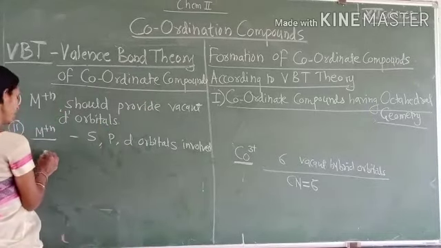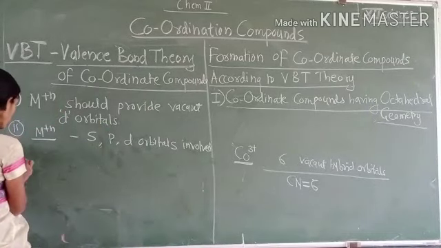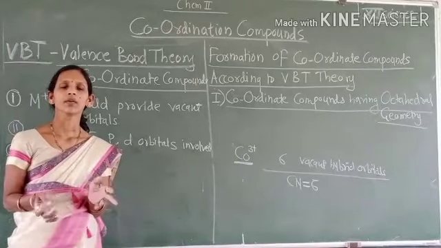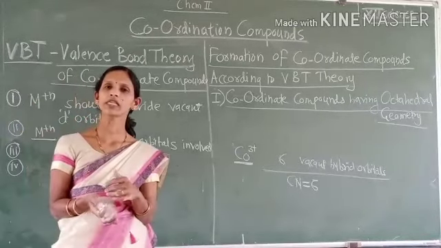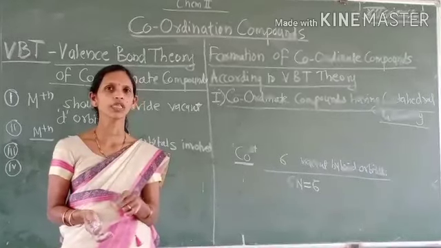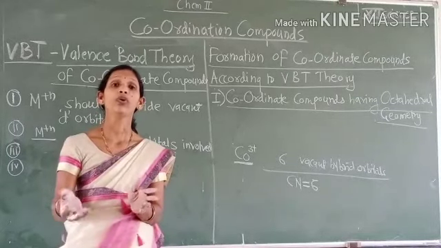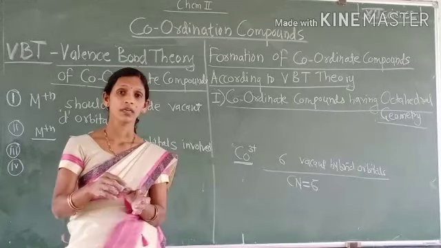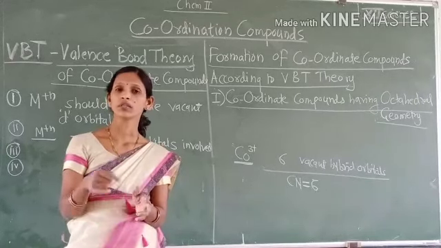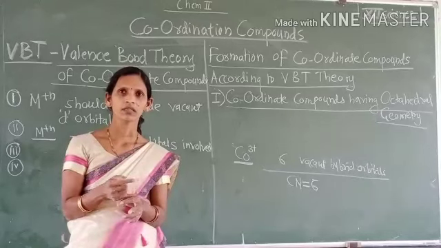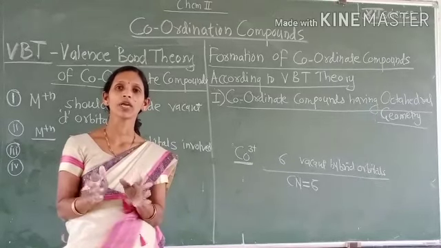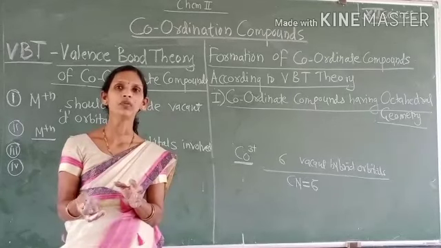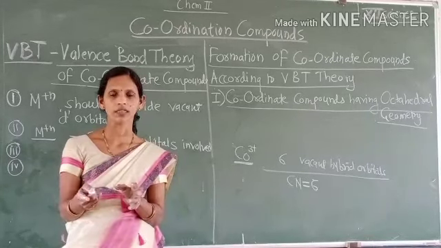The fourth postulate is overlapping between the hybrid orbitals provided by the metal ion and the filled orbitals of the ligands. That means the ligand provides a lone pair of electrons to the central metal ion, and that lone pair is present in completely filled orbitals of the ligands.